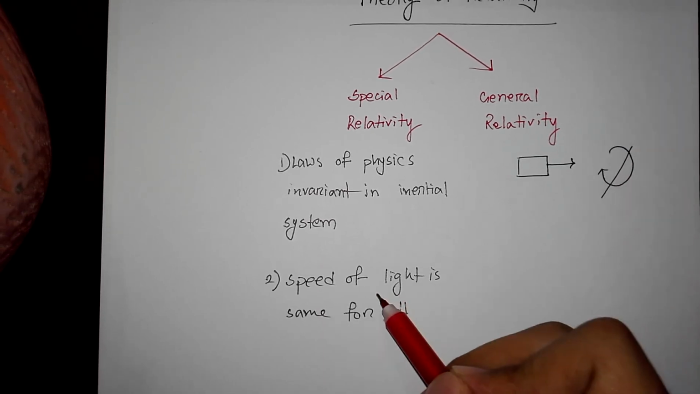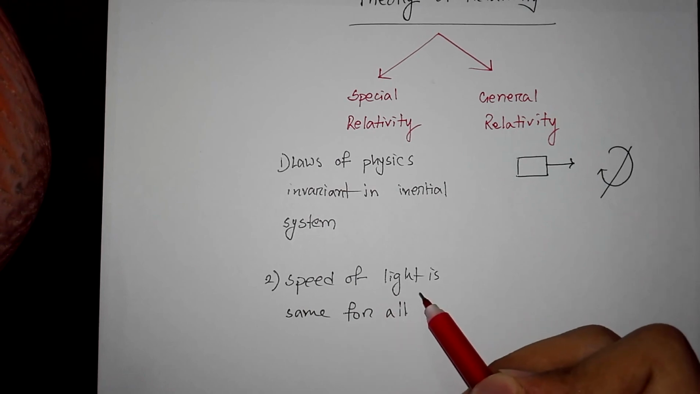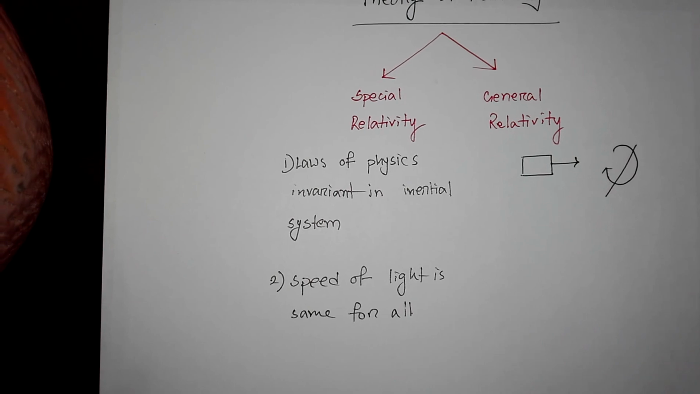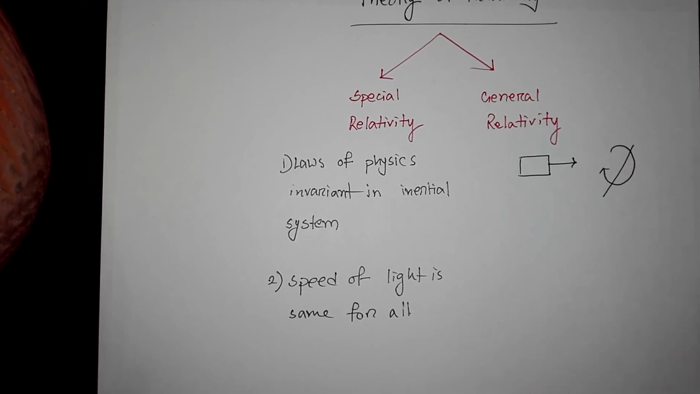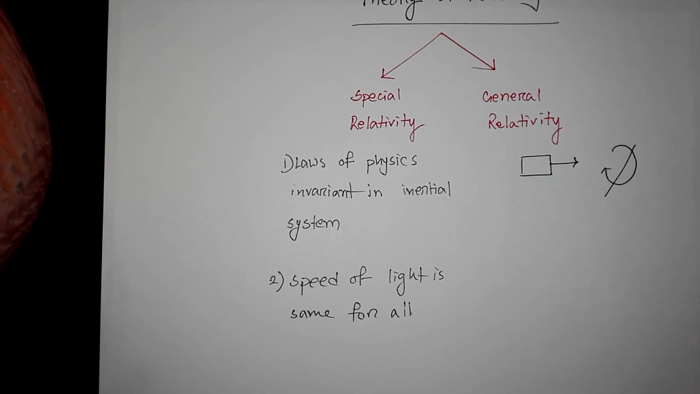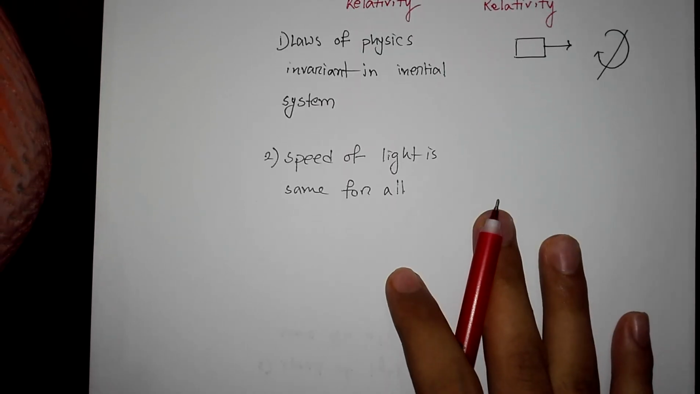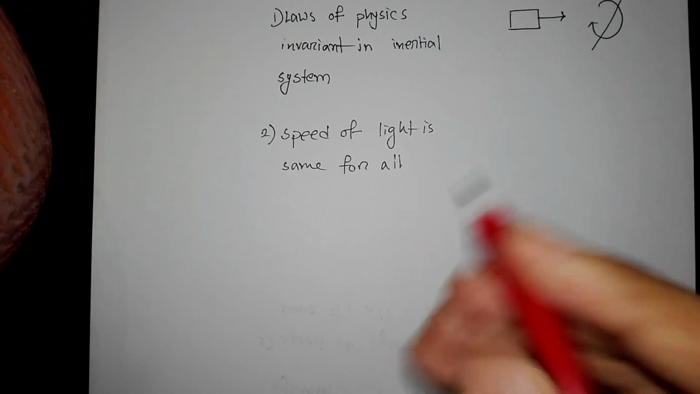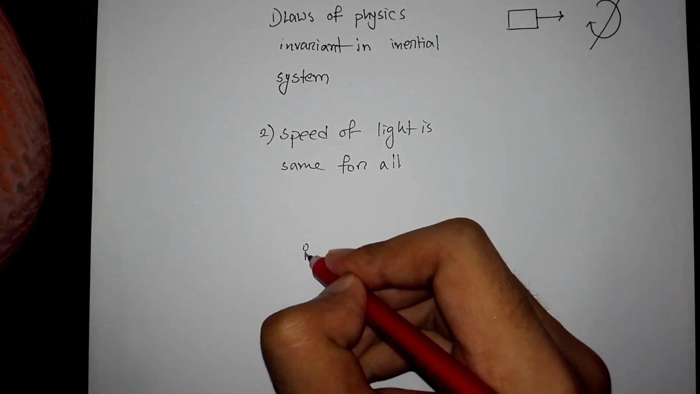Now the second postulate is that the speed of light is the same for all observers, regardless of the motion of the source of light. This may seem a little bit unintuitive, but this was proved by an experiment by two persons named Michelson and Morley. In this video, I'm not going to talk about the experiments that they did, but I'm going to show you a similar case. Suppose I'm standing here.